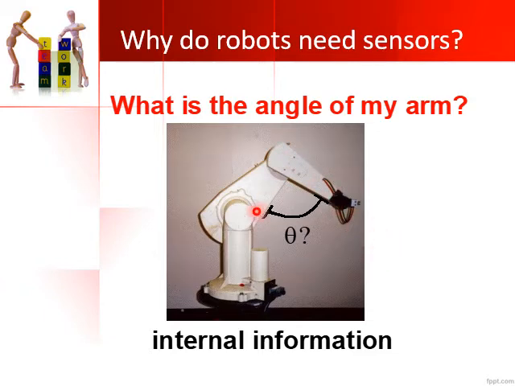So this robot should know the internal information, or the internal angle, between these two arms. This is not the external environment; this is sensing of the internal environment. The robotic arm's angle itself needs to be sensed in order to understand where exactly this arm is and where exactly it has to reach. So internal information of the robot also needs to be sensed in order to understand the position of a robot. That is one basic requirement of a sensor, or that is why a sensor is needed.